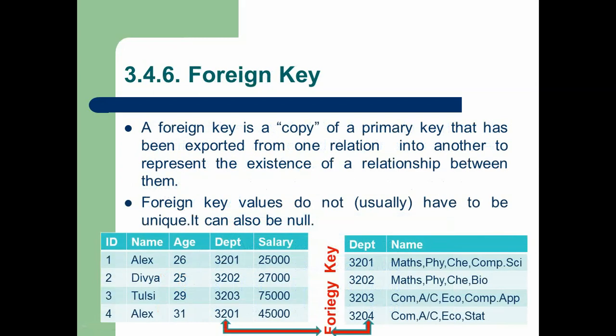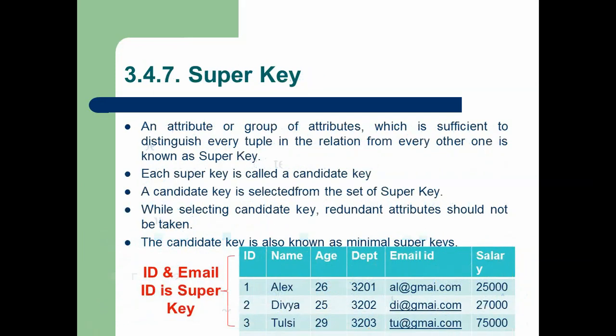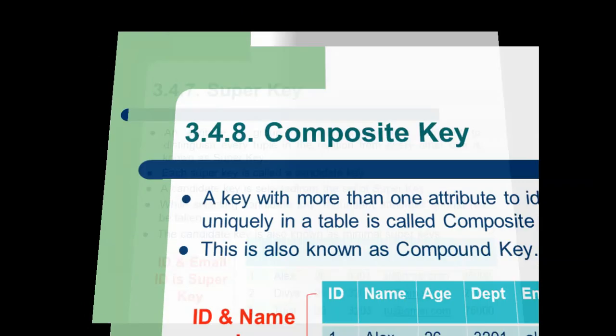The foreign key means the key, that is the column which we are using in a single table, is exported from another table. For example, on the screen you can see two tables, one with five columns, that is attributes, and another one with two attributes. The department key is known as a foreign key because the department key is exported from the department table to the salary table.